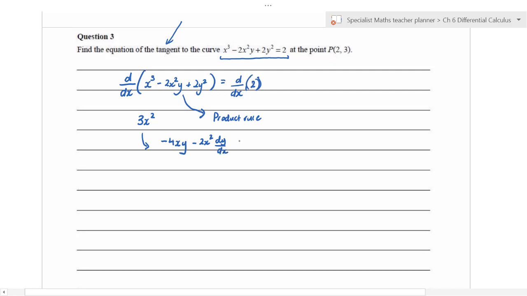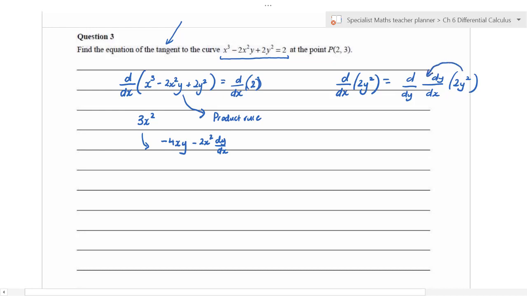Now, the trick as well is the 2y squared. Let's just do it over here. d by dx of 2y squared. Whenever you forget how to do this, I want you to think about the chain rule. So what we've got is a d there, a dx there, that missing variable being y. In actual fact, it would make sense to put that there.